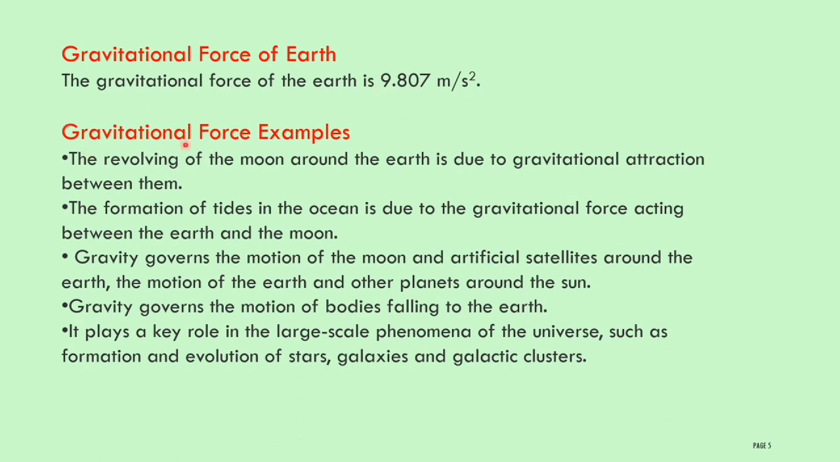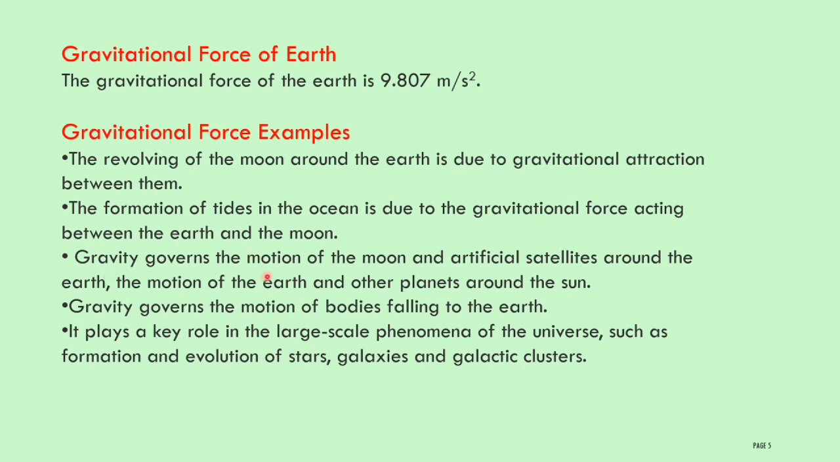Let us discuss gravitational force examples. First one, the revolving of the moon around the earth is due to gravitational attraction between them. Earth and moon attract each other, so a gravitational force exists. Therefore the revolution of the moon around the earth involves a gravitational force. Next one, the formation of tides in the ocean is due to the gravitational force acting between the earth and the moon. The formation of the tides in the ocean exists because of the gravitational attraction between the earth and the moon.